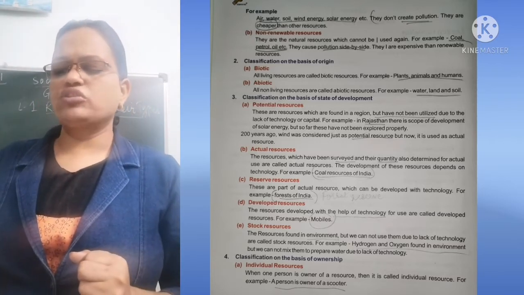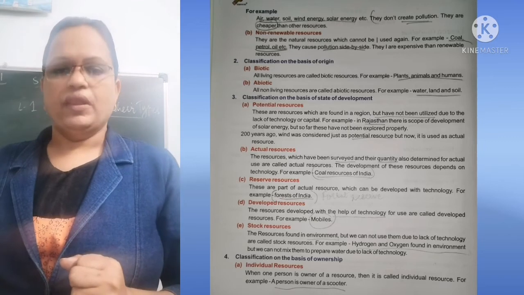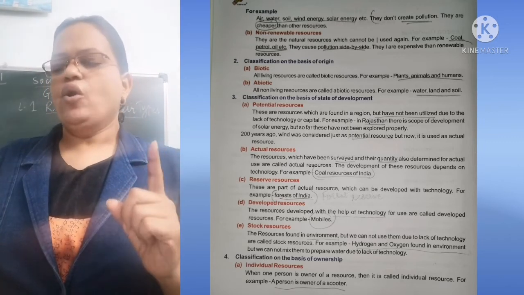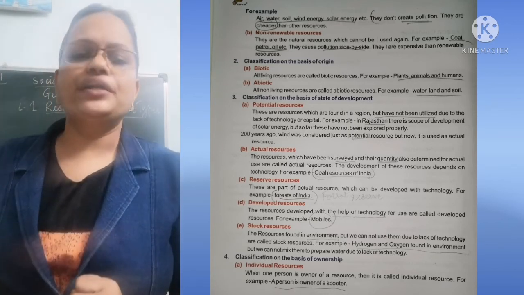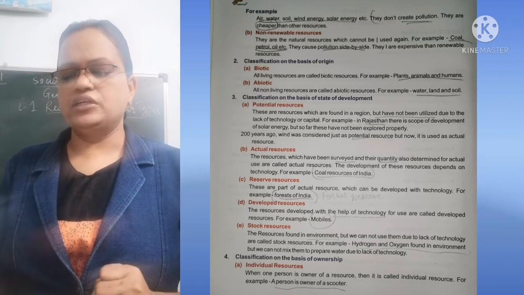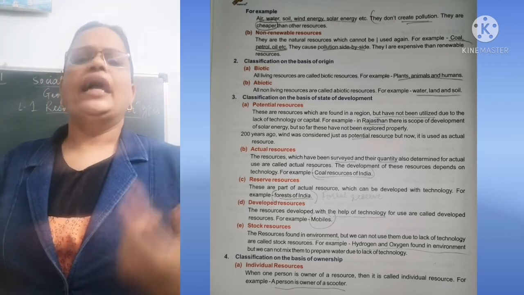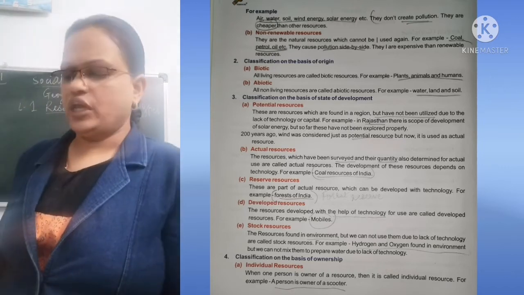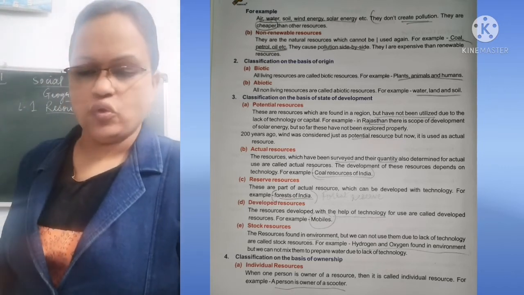Now classification on the basis of ownership. First is individual resources. When one person is the owner of a resource, then it is called an individual resource. For example, a person is owner of a scooter, any vehicle, any building, owner of any shop. So they are called individual resources.